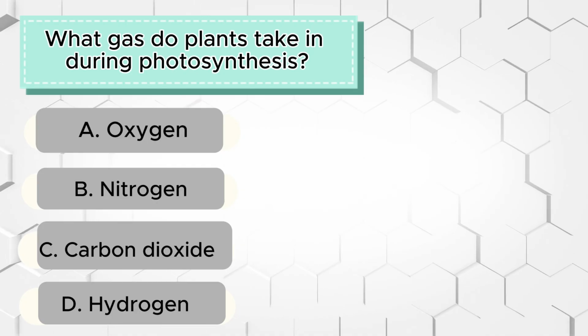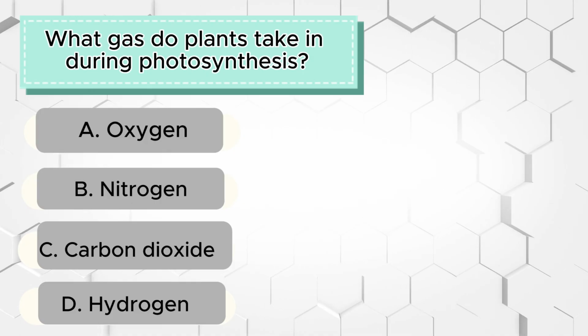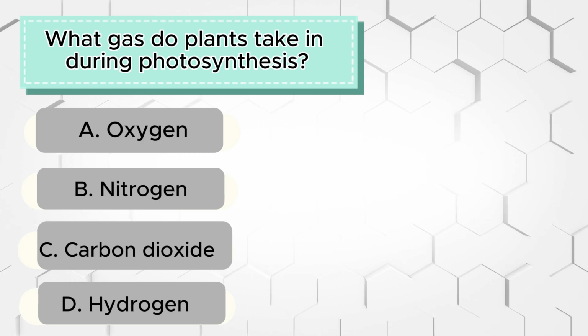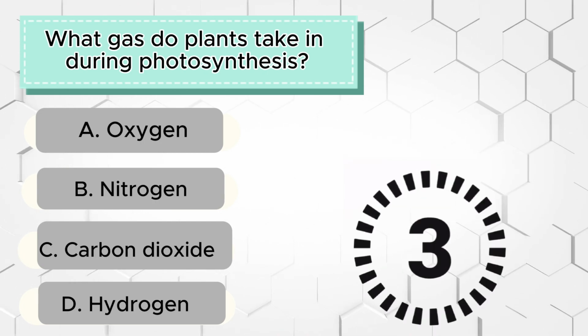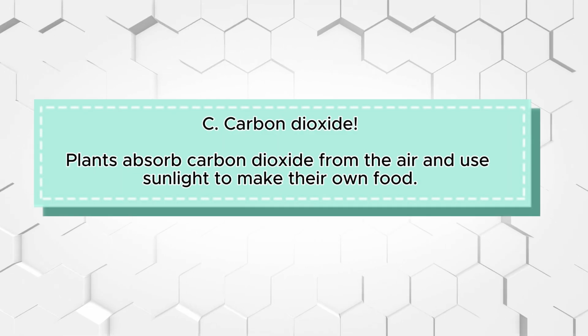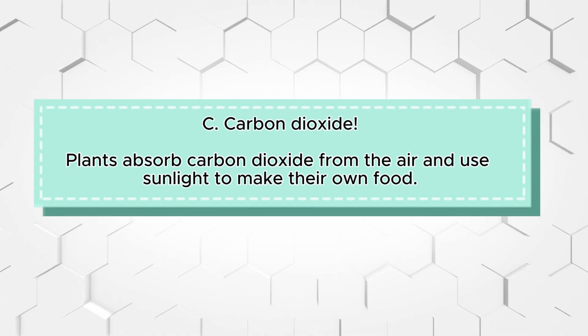Question 5. What gas do plants take in during photosynthesis? A. Oxygen. B. Nitrogen. C. Carbon dioxide. D. Hydrogen. Time's up! The correct answer is C. Carbon dioxide. Plants absorb carbon dioxide from the air and use sunlight to make their own food.